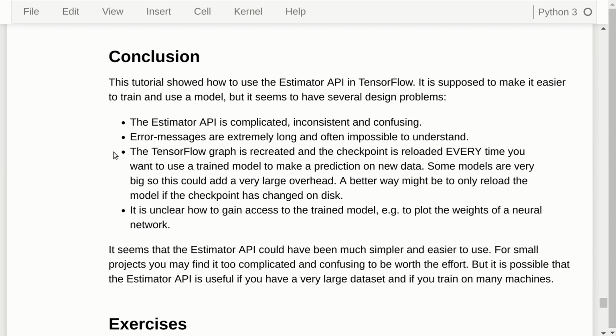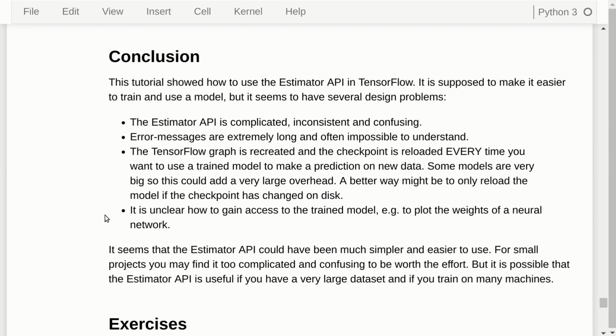Another issue is that the TensorFlow graph is recreated and the checkpoint is reloaded every time you want to use a trained model to make a prediction on new data. And if the model is very big and you need to have a very high throughput of data, then this is a problem. And a better way would have been to simply only reload the checkpoint if it has changed on the disk. Maybe there's a technical reason why they haven't done this, but it's not explained. So again, I think it's a design blunder.